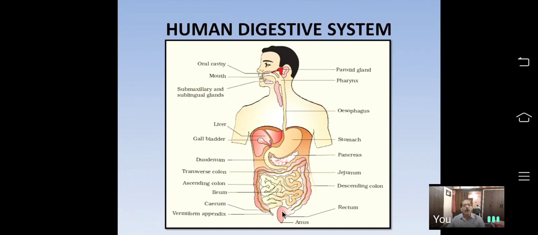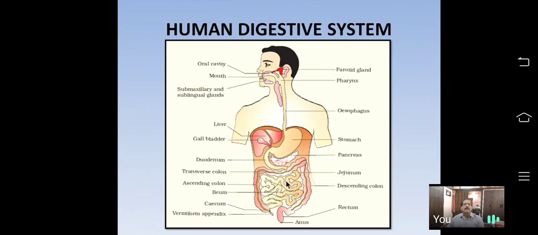From there, periodically at regular intervals, it is ejected from the body through a canal called the anal canal. This is called egestion. So this is the process of digestion of food in our body.